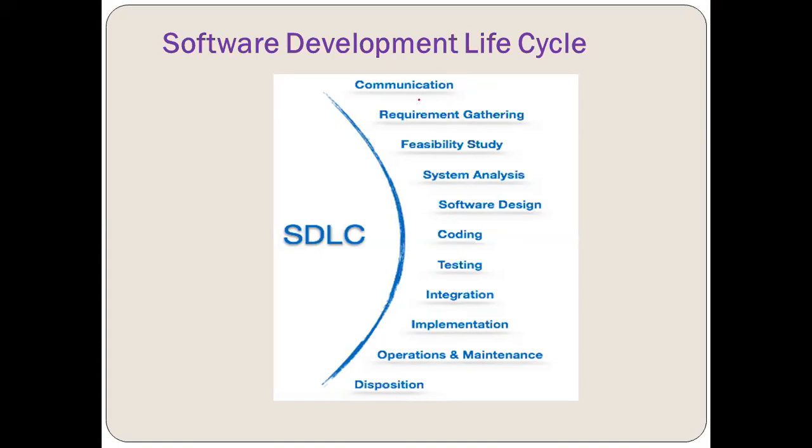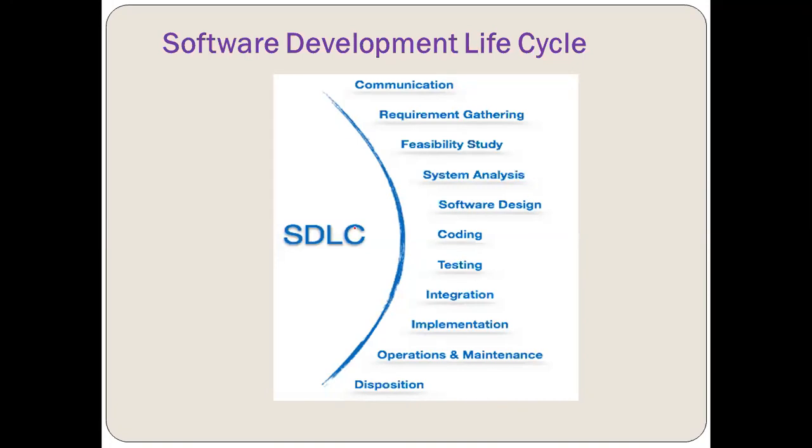But here I have defined communication as a different step and requirement gathering as a different step, right? Integration and implementation can be stated as one step in different books. I have split it into two, right? So this number of steps can be 5, can be in detail, but they have the same agenda. So nothing is wrong with the number of steps, but the point is all steps should be included, right?